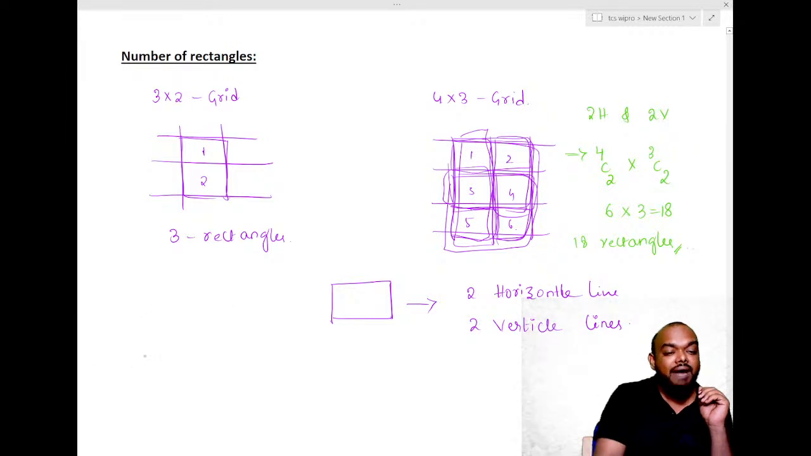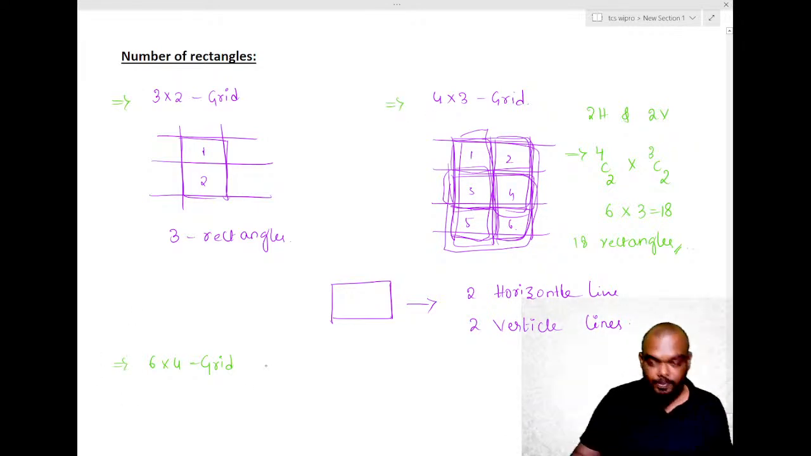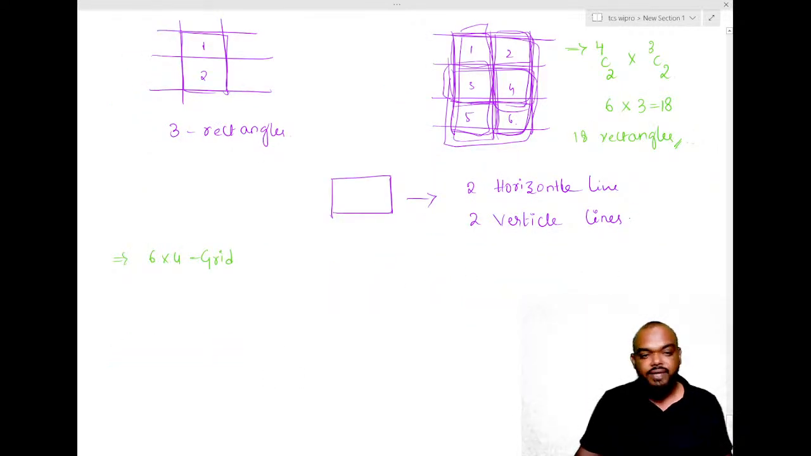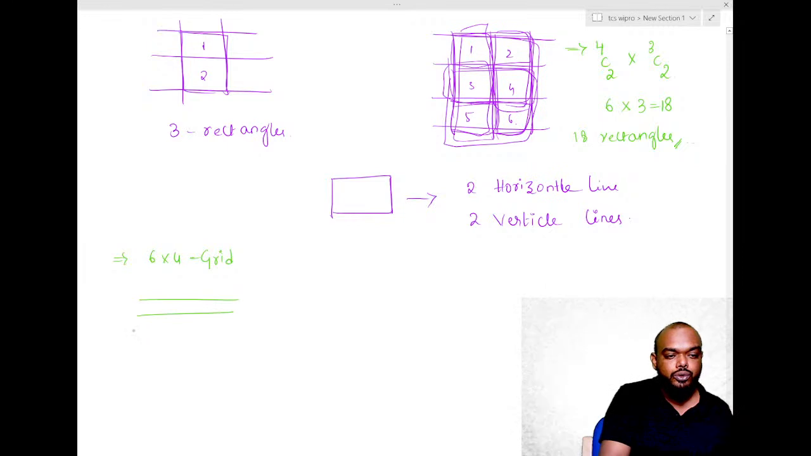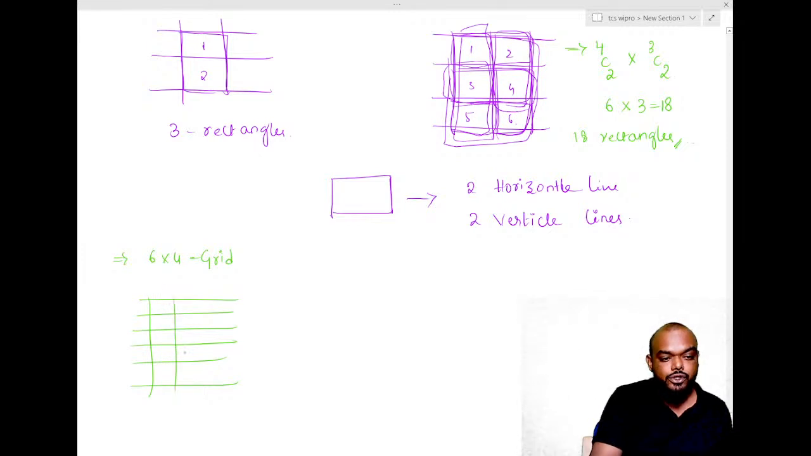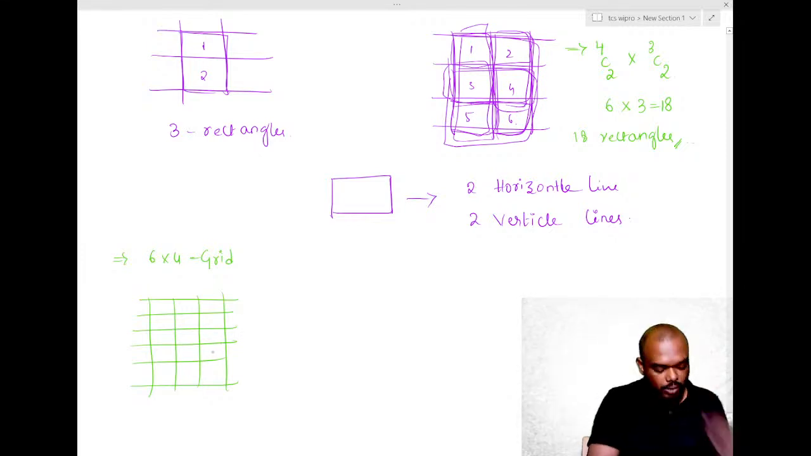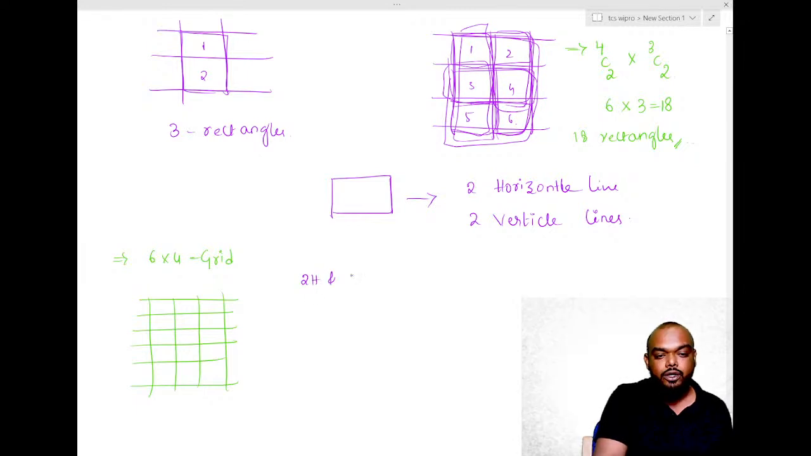Observe. Suppose I have, let us say, a 6 cross 4 grid. How many rectangles? We know that in a 6 cross 4 grid, there will be 6 horizontal lines, 1, 2, 3, 4, 5, 6, and 4 vertical lines, 1, 2, 3, 4. You cannot calculate it manually, people. It will be very cumbersome, right? What can we do here? We know that we need 2 horizontal lines and 2 vertical lines for every one rectangle.